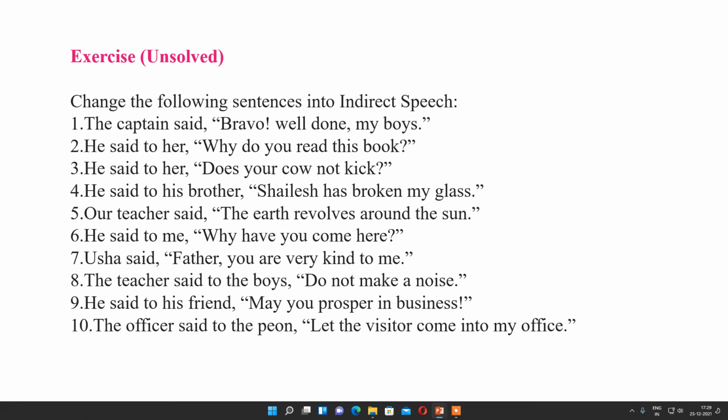I hope that everyone might have understood this concept of direct and indirect speech.